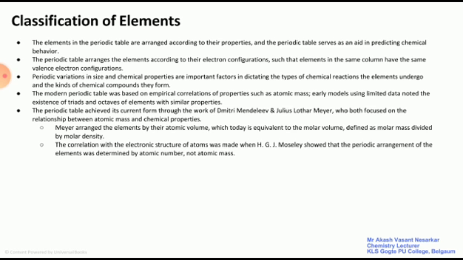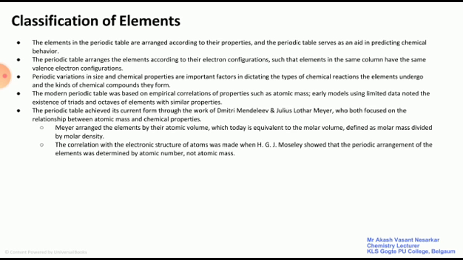Classification of elements into groups of three elements, each with similar properties, such that the atomic weight of the middle element was the arithmetic mean of the other two. The properties of the middle element were also halfway between both the elements. Döbereiner called this grouping method the law of triads. Later on it was found that this law was not true for every element and hence it was not successful.